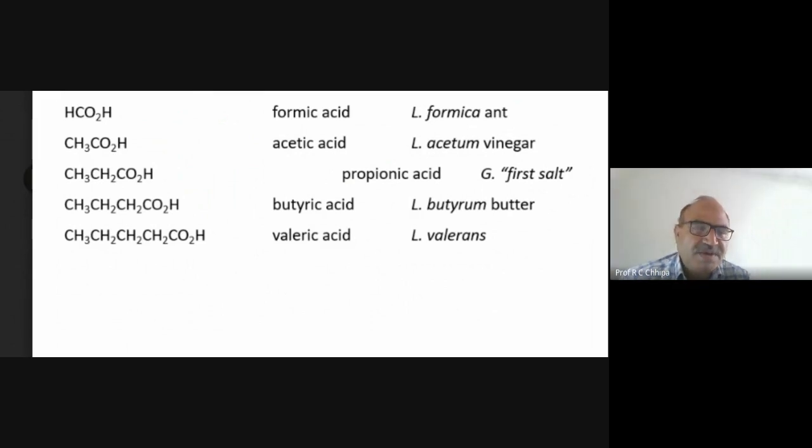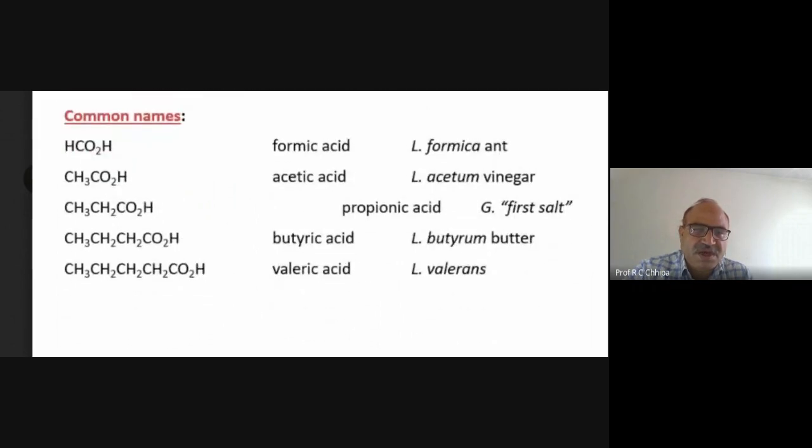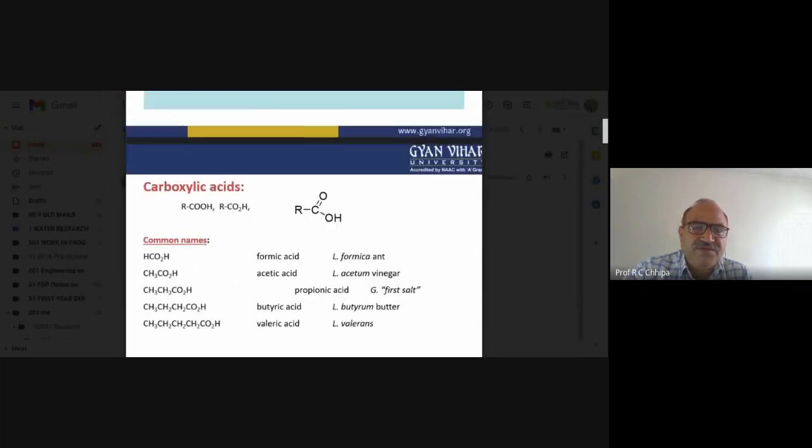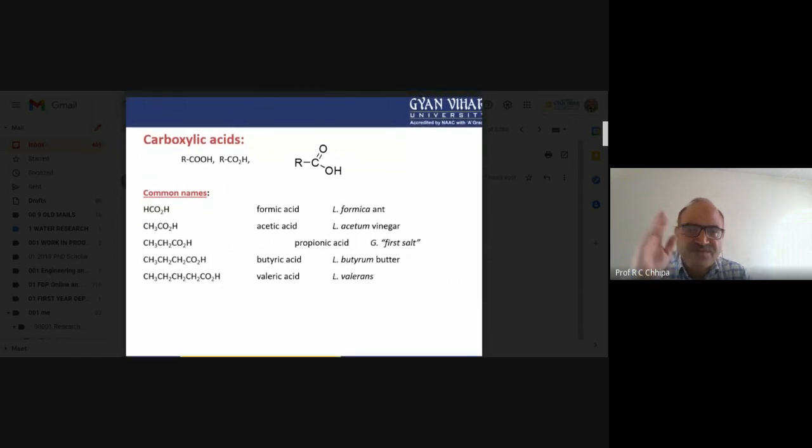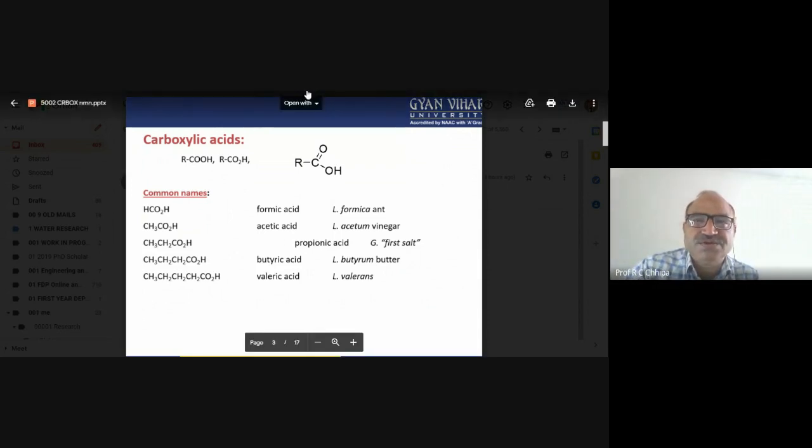Then the five carbon atom carboxylic acid, CH3CH2CH2CH2COOH, is valeric acid, from the Latin valeron. So finally we see that they have the common name, the derived name, and the origin. Those are also included in the naming of the compounds.